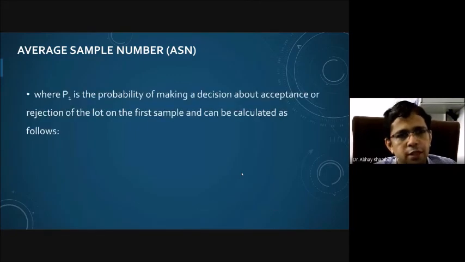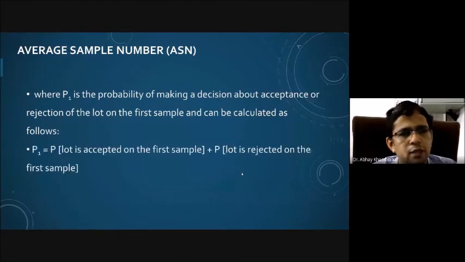Where P1, as I said, is the probability of making a decision about acceptance or rejection of the lot on the basis of the first sample, and can be calculated as the probability that the lot is accepted on the first sample plus the probability that the lot is rejected on the first sample.